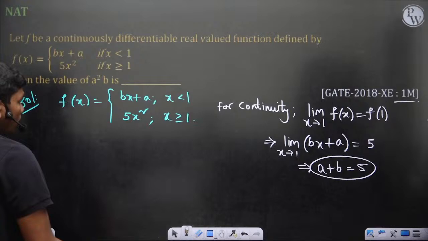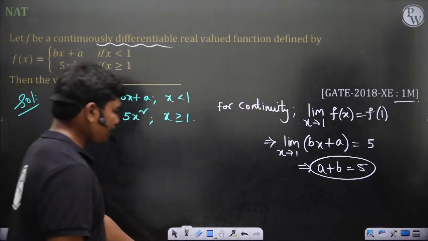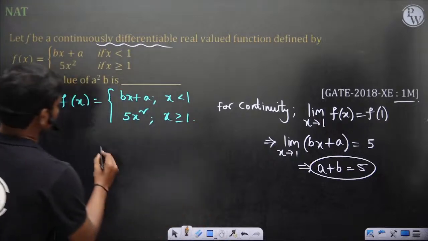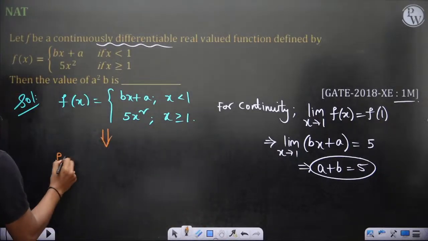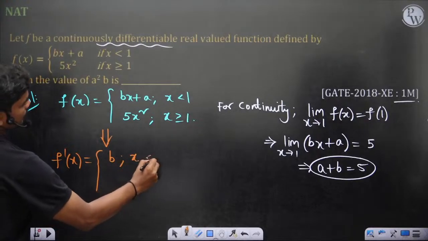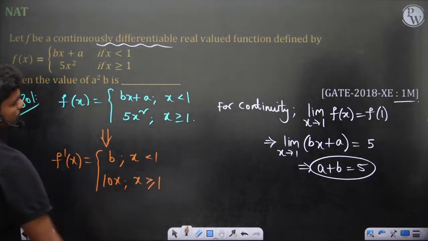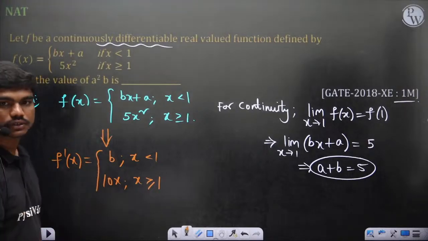It's also given this function is continuously differentiable. So if you calculate f dash of x, this gives you b if x is less than 1, and 10x if x is greater than or equal to 1. These are the derivative values of this function.